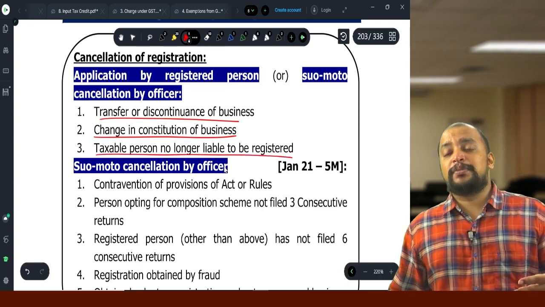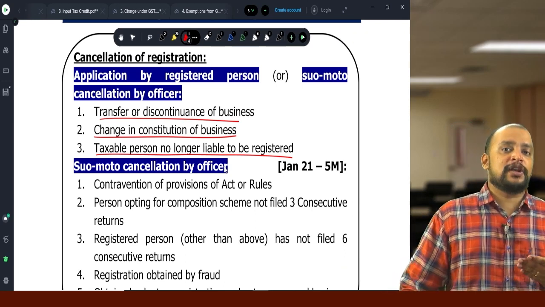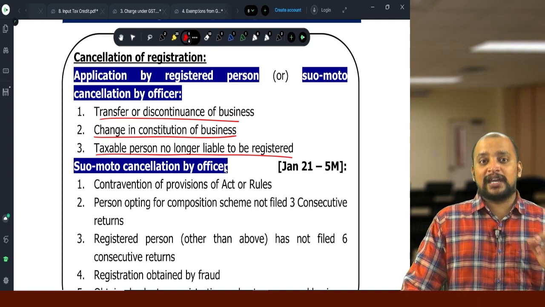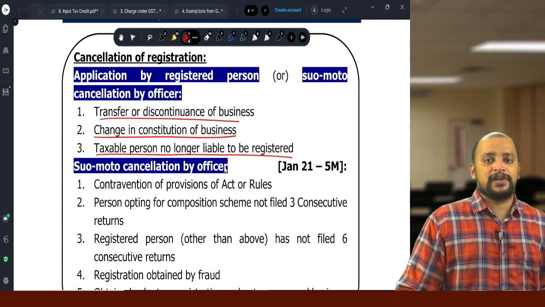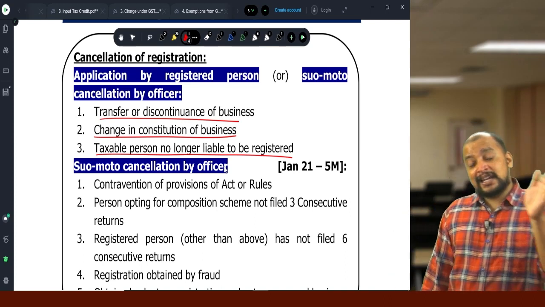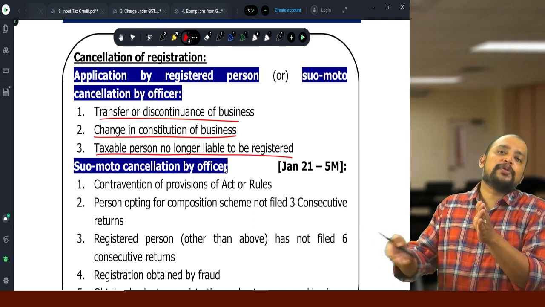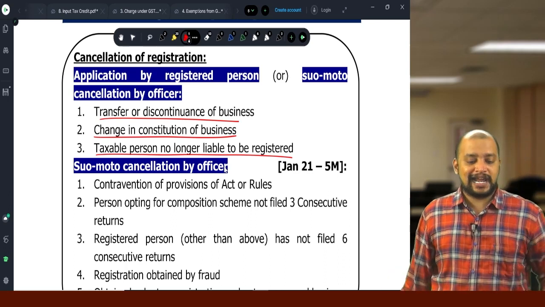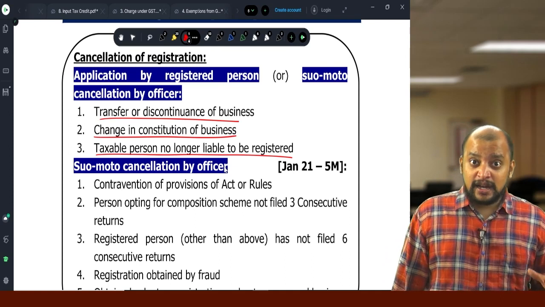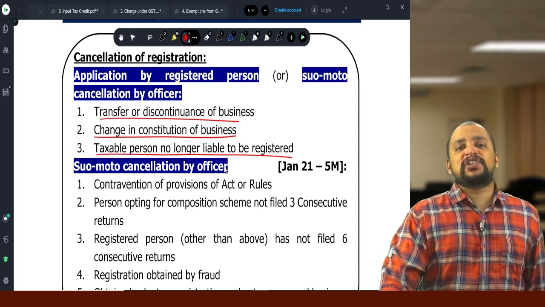They registered because their aggregate turnover exceeded the threshold limit, but now the aggregate turnover falls below the threshold limit, they can make an application for cancellation of registration. So these are the 3 cases where the registered person can make application for cancellation or the proper officer suo motu can initiate cancellation. Then there are the remaining 5 cases where the proper officer will initiate cancellation.